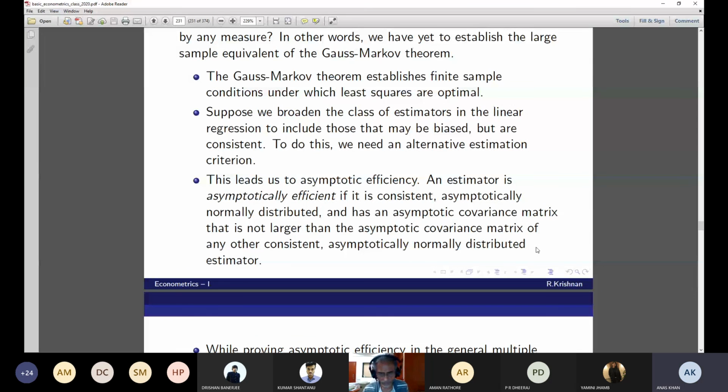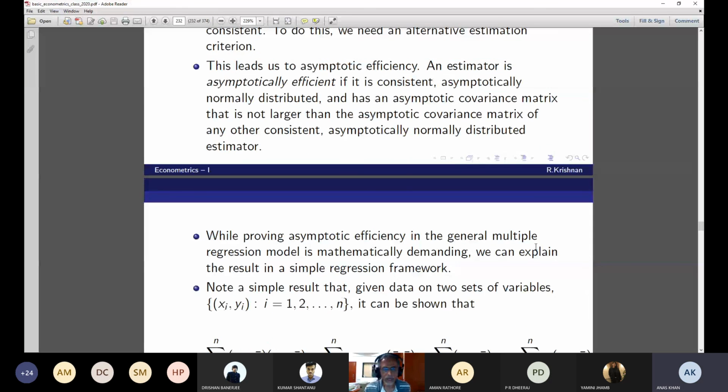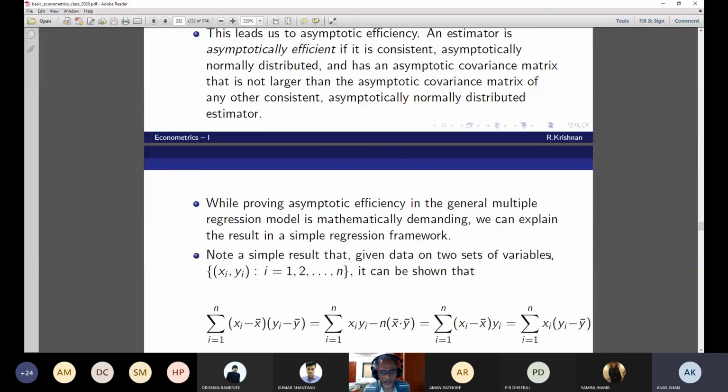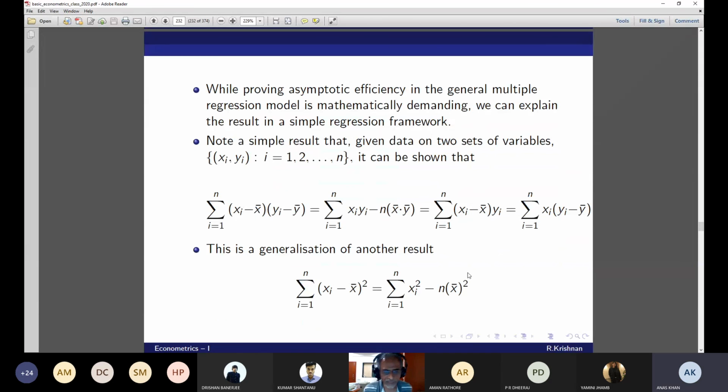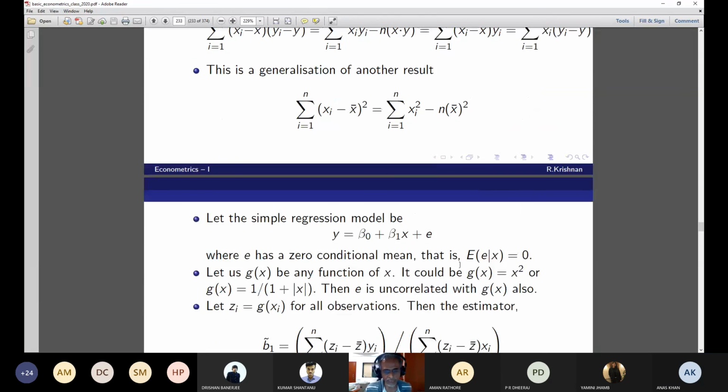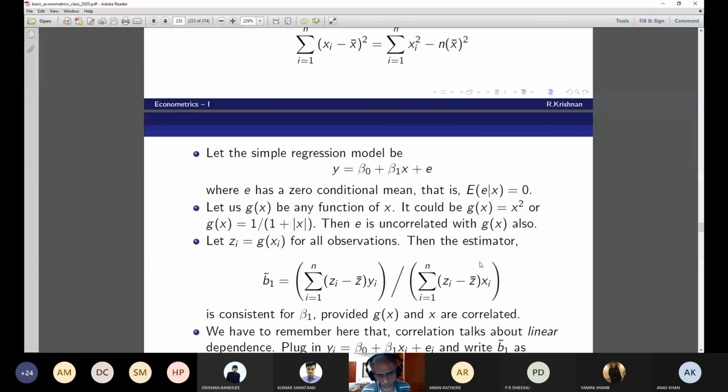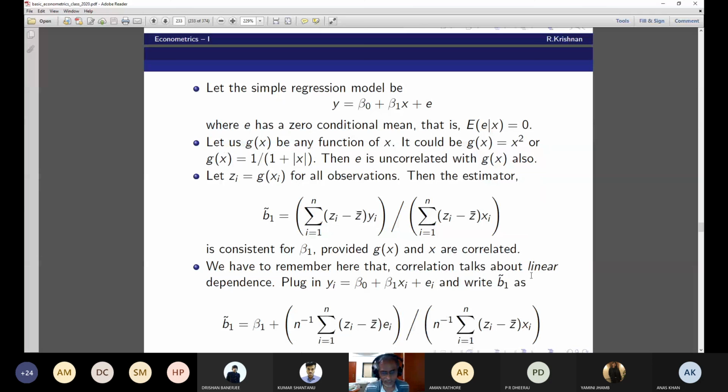Even so, if you are interested, I'm giving you a simple example involving a simple linear regression, which I can explain. I'll send this example. You go through it, and if there is any problem, we'll discuss it in the next class. Is that okay for you?